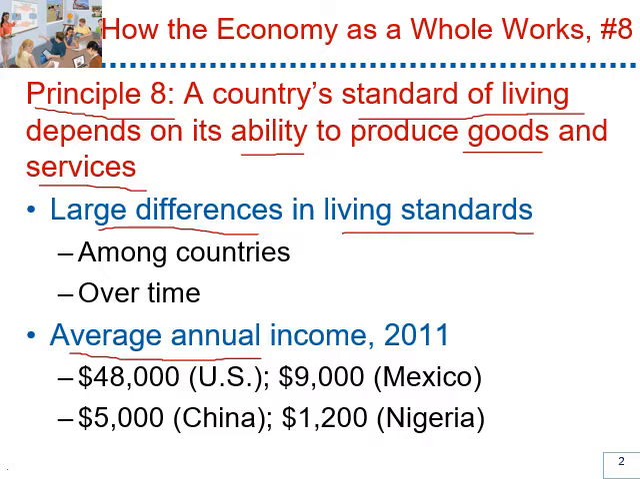For instance, average income in 2011 in the US was $48,000, $9,000 in Mexico, $5,000 in China, and $1,200 in Nigeria. Increase in average income over time means more TV sets, more cars, better nutrition, better healthcare, and longer life expectancy of citizens of higher income countries than citizens of low income countries.